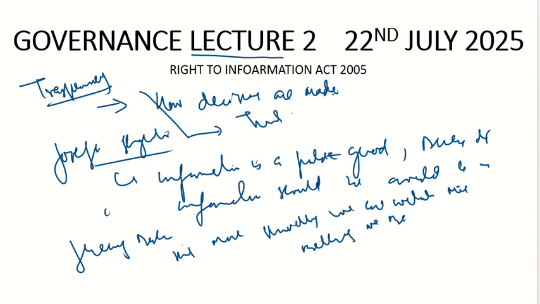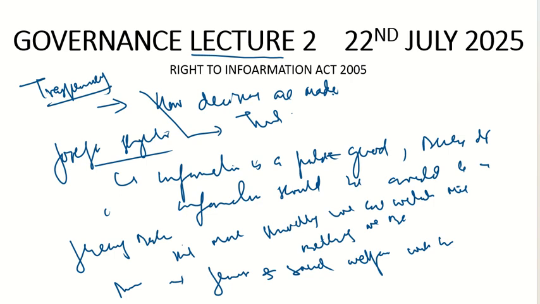Then we have another thinker, basically an economist. You would have heard about him, Amartya Sen. Let's see what Amartya Sen says. Amartya Sen emphasizes the role of transparency in preventing famines and ensuring social welfare. He connects famines and social welfare with transparency. It may seem very unusual to you. What is the connection between famines and social welfare and transparency? But let me elaborate on it.